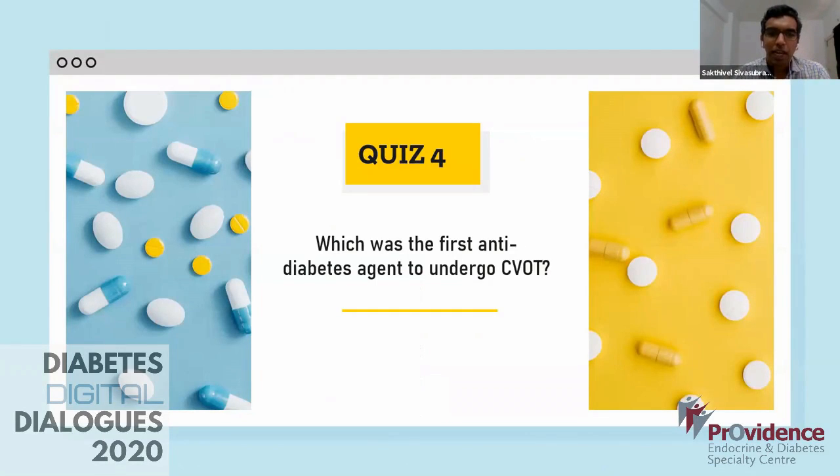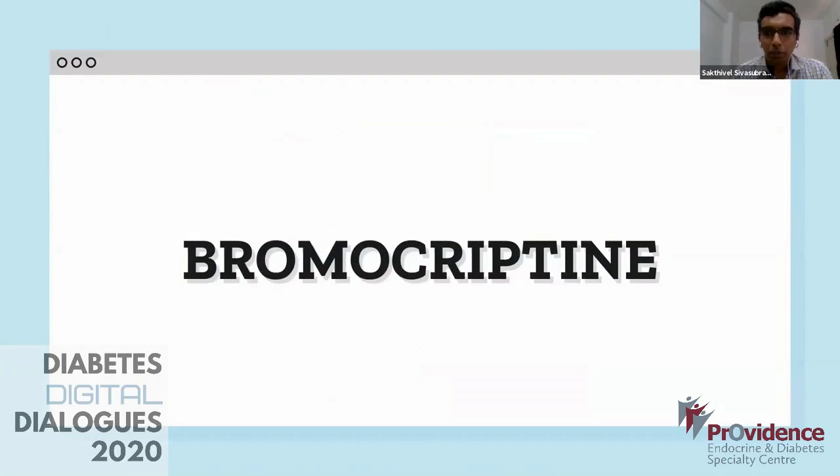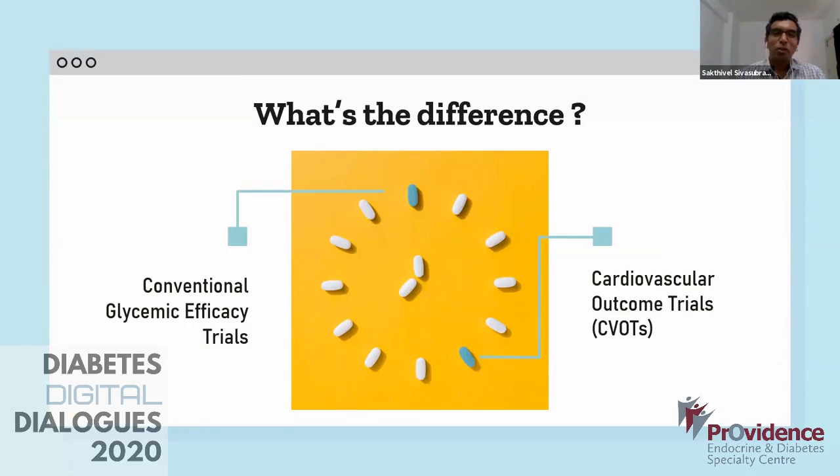So, which was the first anti-diabetes agent to undergo a CVOT, a cardiovascular outcome trial? Three seconds to you in the comment box. 1, 2, and 3. So, bromocriptine. Bromocriptine was the first drug to undergo CVOT. I could see Abhilash sir's eyes brightening up. So let me go into the next one.